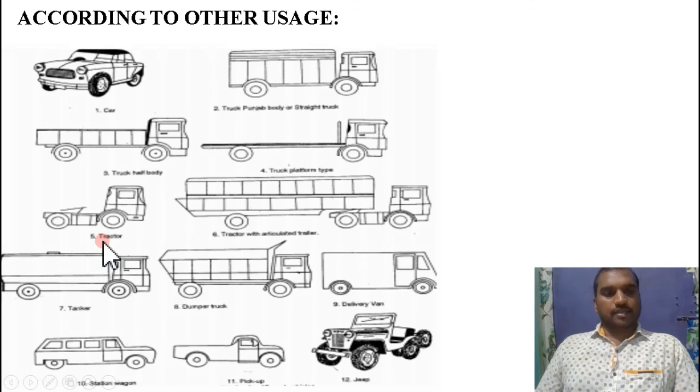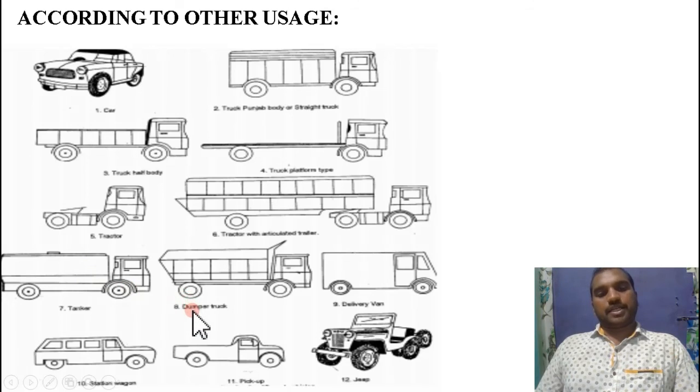Coming to the tractor, so it is not carrying any body. Coming to the sixth one, tractor with attached trailer. So this is the trailer which is attached with the tractor. Next, coming to the tanker. This is the tanker which carries the oils, right?